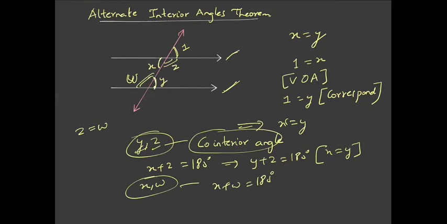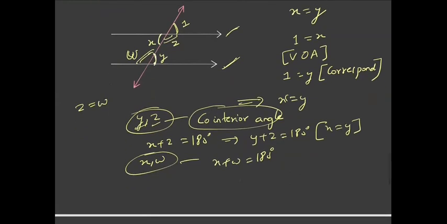And the converse is also true. That is, there are two lines and there is a transversal. If these two angles are equal, then these lines are parallel. Similarly, if the sum of these two angles is 180 degrees, then these two lines are parallel. Let me make it clear. Say we have two lines, and angle A is equal to angle B is given, then we can say that the lines are parallel.